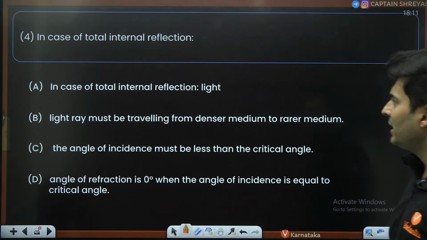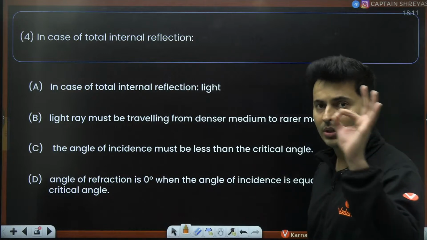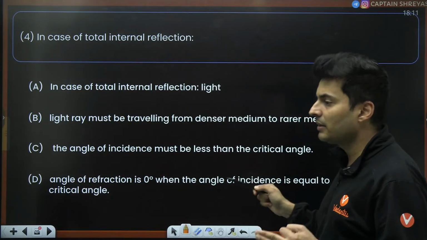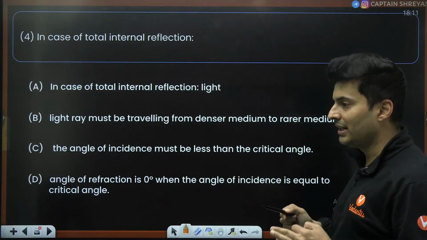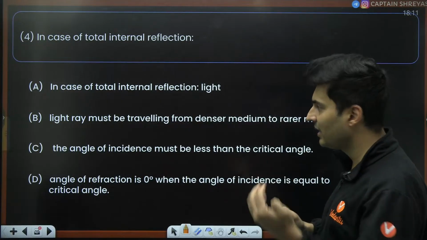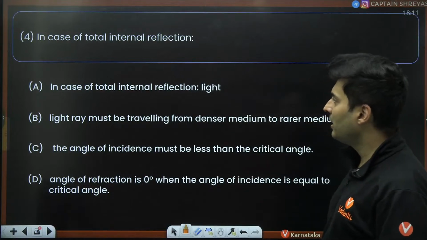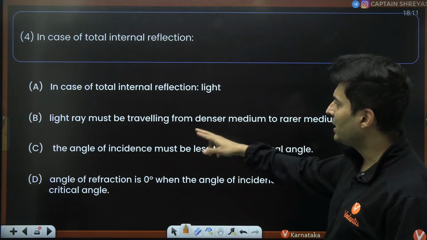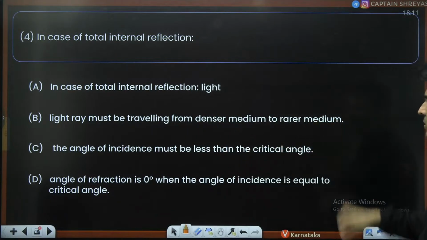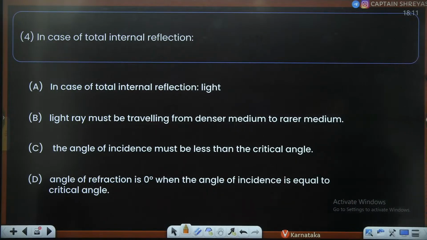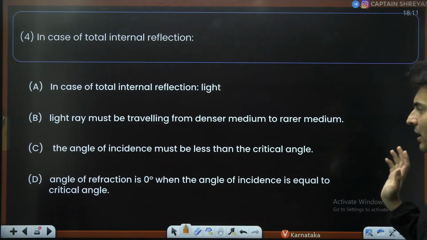In case of total internal reflection, what do you think is the correct option? Total internal reflection happens from dense to rare, and the light completely gets reflected. In case of TIR, light rays must be traveling from denser to rarer medium. Angle of incidence must be greater than the critical angle. The angle of refraction is 90 degrees when the angle of incidence is equal to the critical angle.